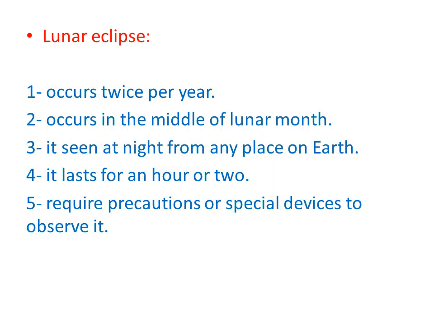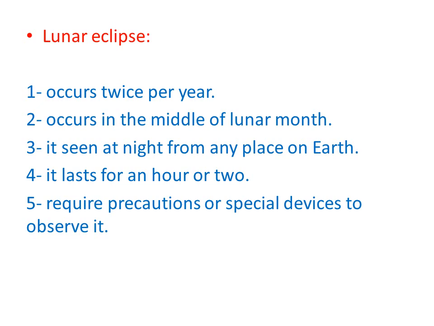The lunar eclipse has more properties, as it occurs twice per year. It occurs in the middle of the lunar month when the moon is a full moon and the earth hides part of the moon from us. It can be seen at night from any place on the earth.